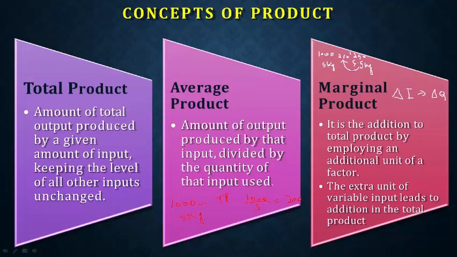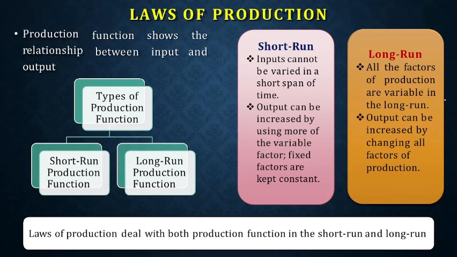This is the foundation for the concepts of the production function, because that is what we are looking into next, in the law of variable proportions and law of returns to scale. All these concepts are based on these three factors: total product, average product, marginal product. So we move into the next part, laws of production.